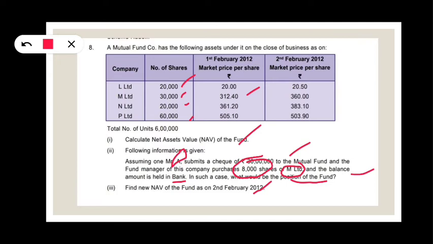So first, he, as an investor, invested 30 lakhs. So how many units will he get? Here is the question. So the NAV of the fund as on 1st February will be there, and at that value he'll get units. So 30 lakhs divided by the NAV as on 1st February 2012, we get the total number of units. And here assets include M Limited newly bought shares and cash at bank. So let us see.